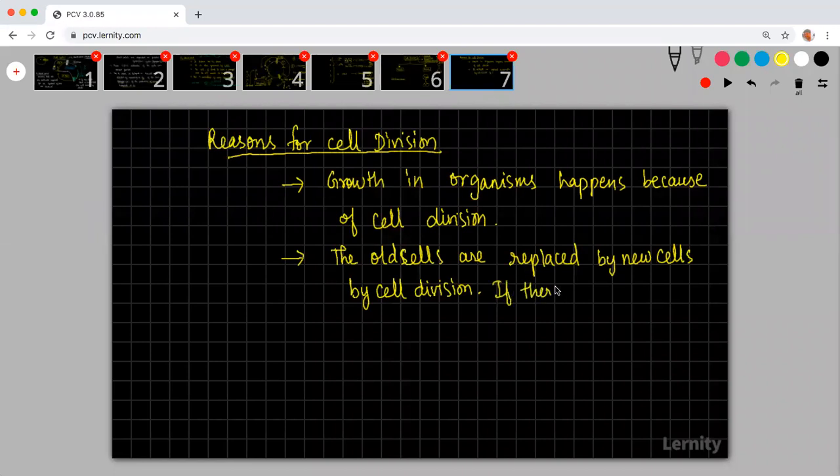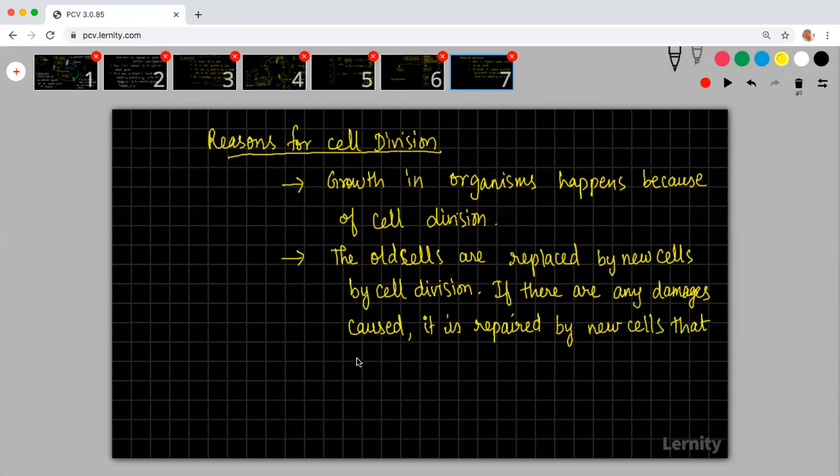If there are any damages caused, it is repaired by cells that arise by cell division.